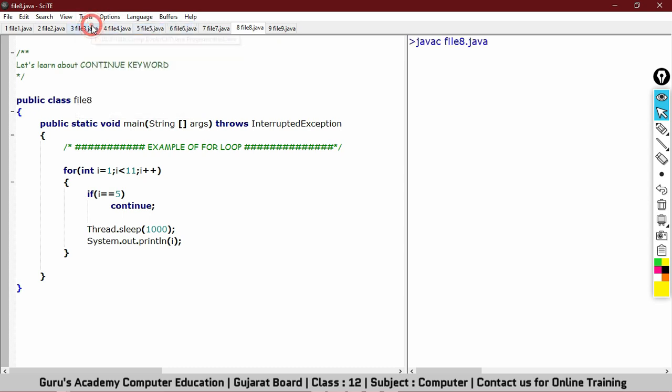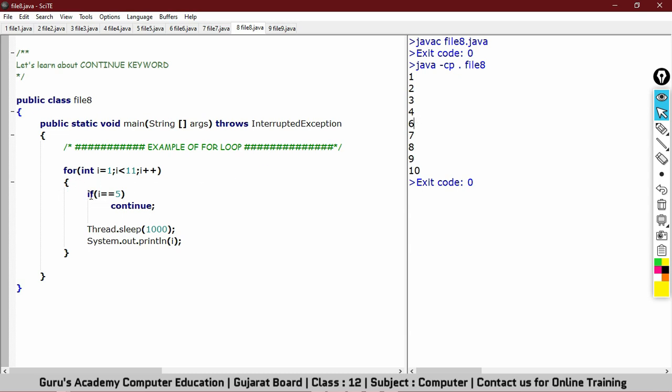First, we'll compile it and we'll wait for exit code 0, and after receiving exit code 0, we'll execute it. So here you can see 1, 2, 3, 4, 6, 7, 8, 9, 10. Can you see here? After 4, the 6 is printed, not 5.